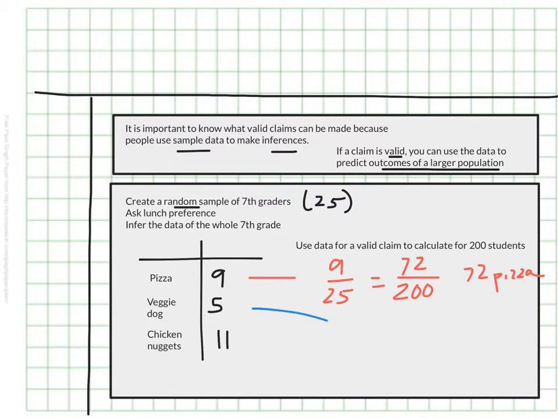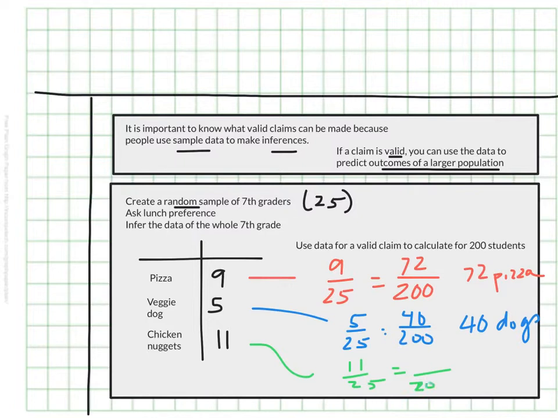And I can infer that if 5 out of 25 people wanted a veggie dog, and that means my population is 8 times larger, then I would need 8 times as much here. So I would need 40 veggie dogs. And likewise, if 11 out of 25 people said they wanted chicken nuggets, then if I scale that up times 8, then that would be 88 chicken nuggets, right? I can use this claim to calculate this for my 200 seventh graders.